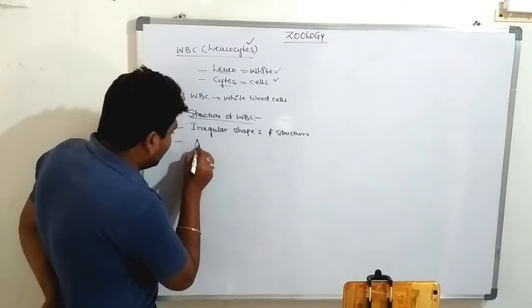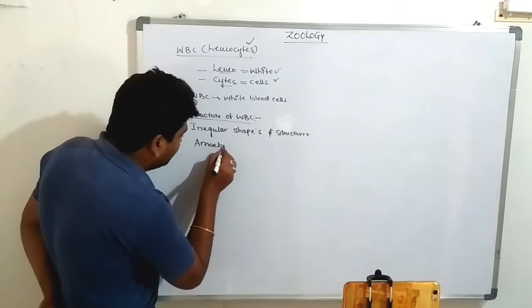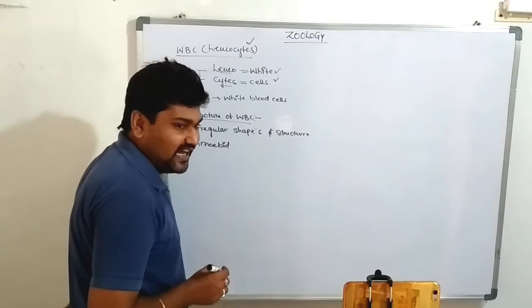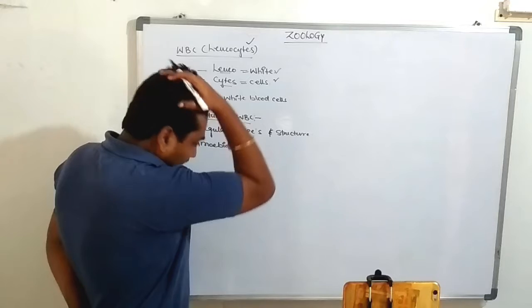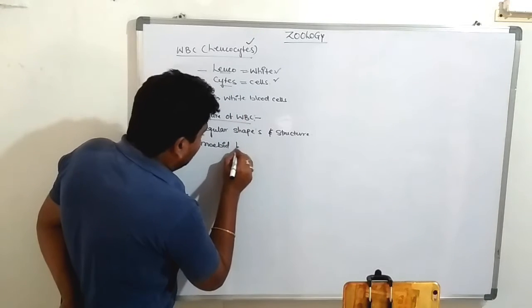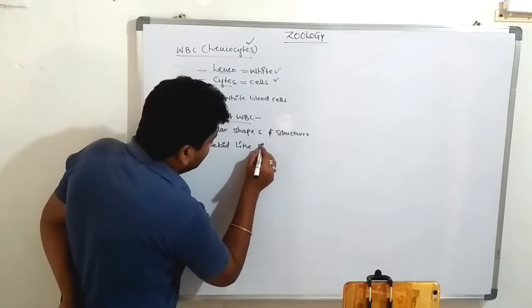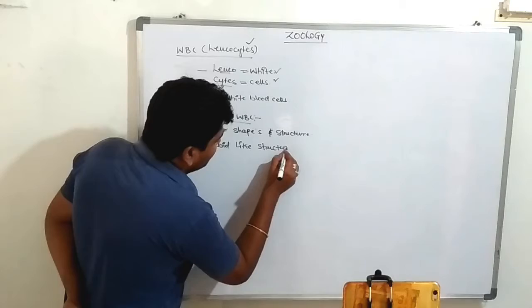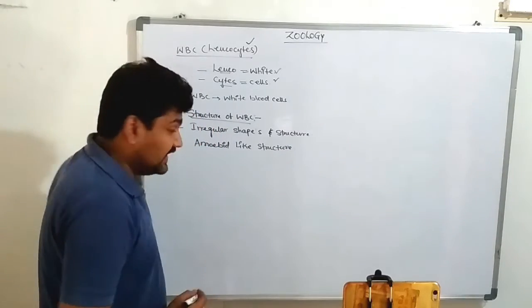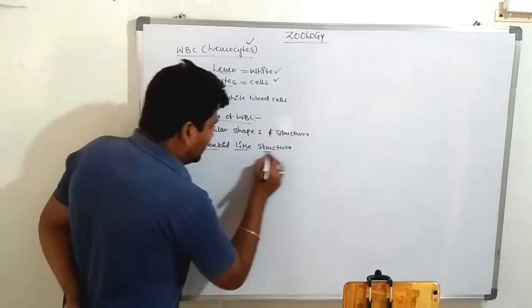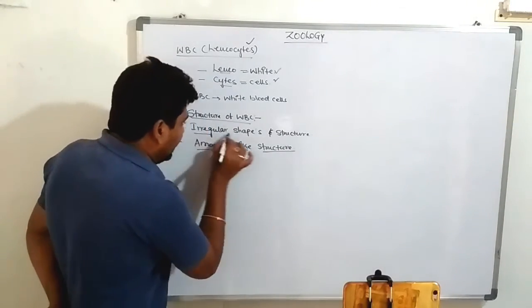These look like amoeboid. Amoeboid is nothing but pseudo. Pseudo means false. So WBCs have an amoeboid-like structure, pseudo, irregular in shape.